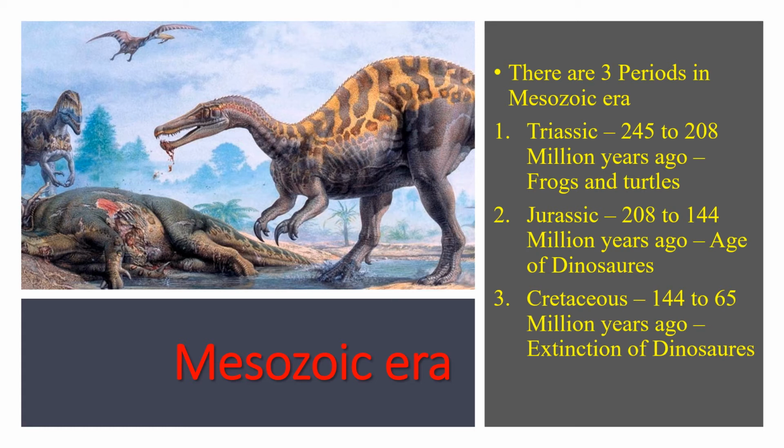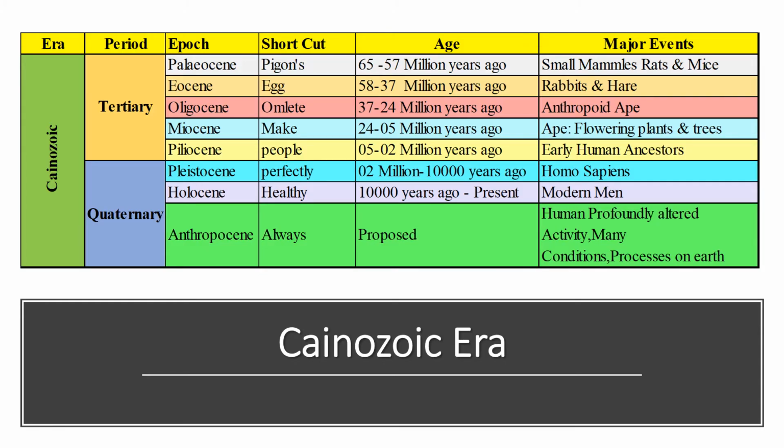Then the last one is the Cretaceous period. The Cretaceous period was 144 to 65 million years ago. In this period, there was extinction of dinosaurs. Okay, so the Mesozoic era is all about dinosaurs. In Jurassic, dinosaurs originated. In Cretaceous, dinosaurs went extinct. And now the Cenozoic era.